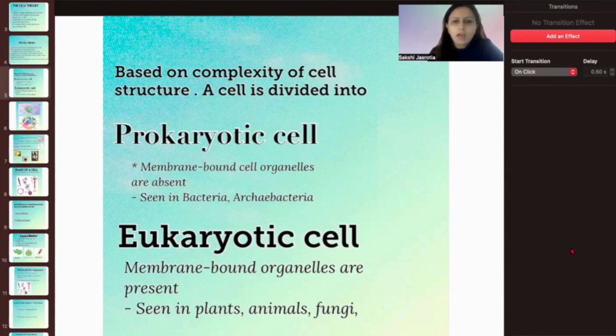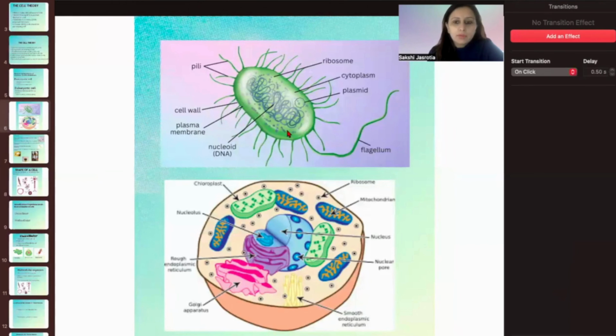It is usually seen in bacteria, archaebacteria, like the primitive organisms, जो छोटे organisms हैं. The eukaryotic cells are those, as we know that karyotic means the nucleus. So ये वो वाले organisms हैं जिनमें definite cell के अंदर cell organelles are membrane bound कि अपनी अपनी जगह पर हैं and they perform different functions also. So this is seen in the higher organisms like the plants, animals, fungi, and all. Right? Okay, these are the few examples.